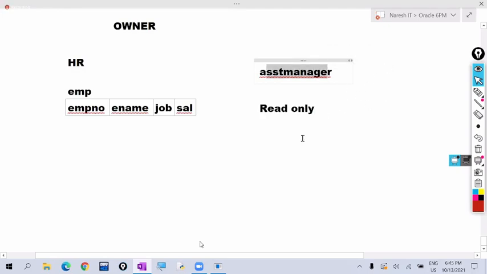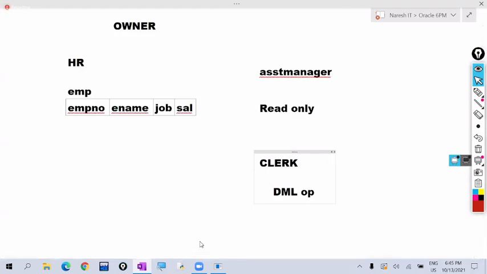And another user is a clerk. Assistant manager is one user, clerk is another user. For the clerk, HR wants to give permission to perform DML operations and DQL operations. DML operations mean he can insert the records, update the records, and delete the records. DQL means he can read the records.